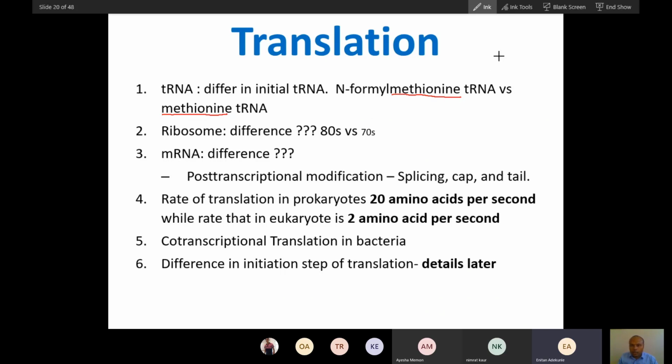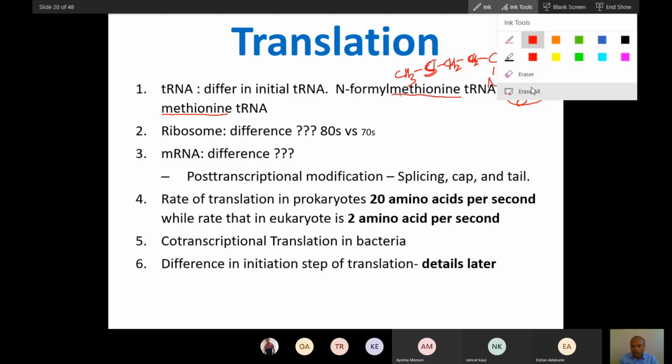This is methionine, an amino acid, and here in bacteria this N group will have a formyl group. Formyl means this group. This is N-formyl methionine. So bacteria will have N-formylated methionine. That is one difference.